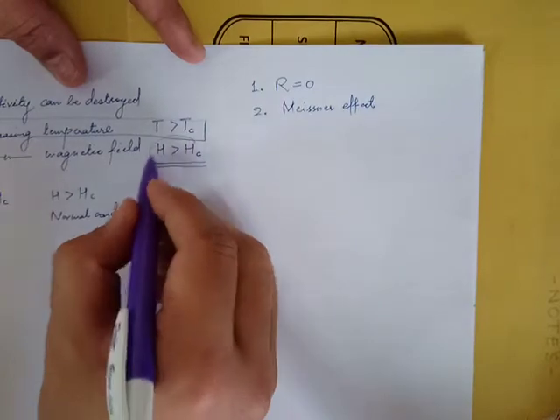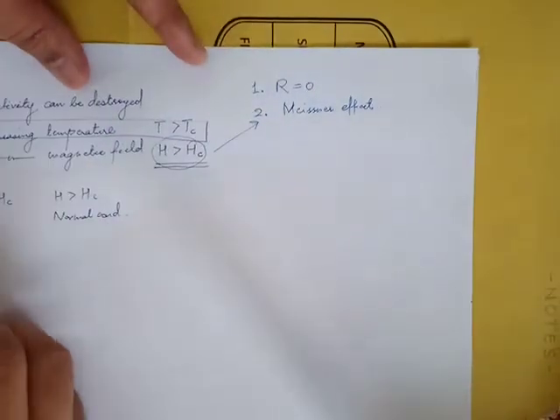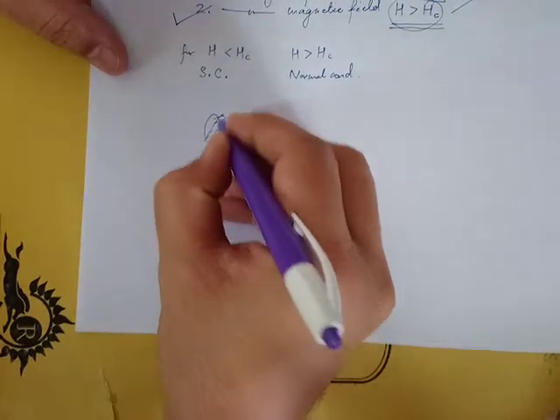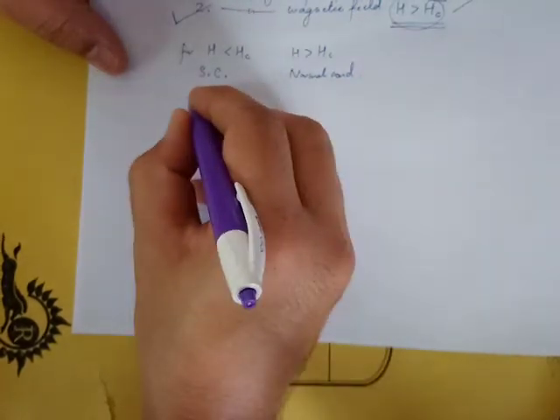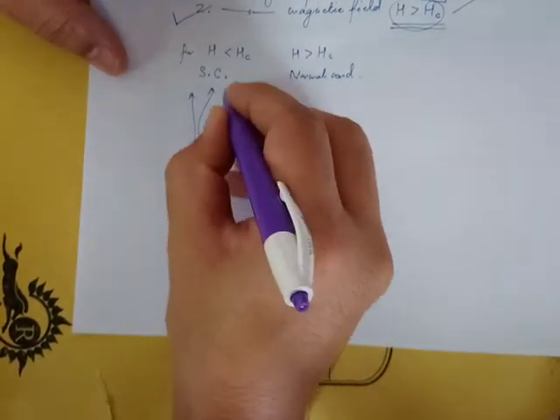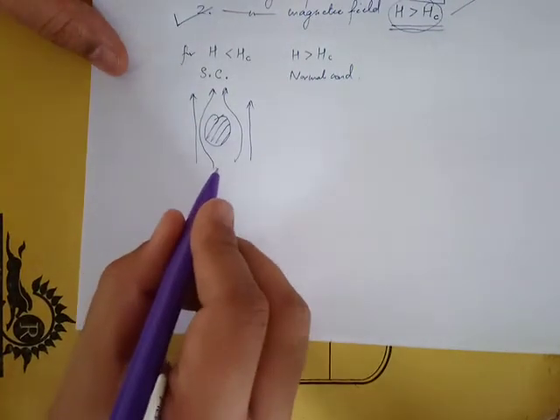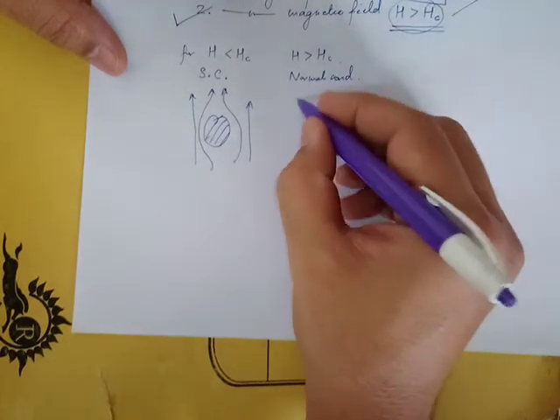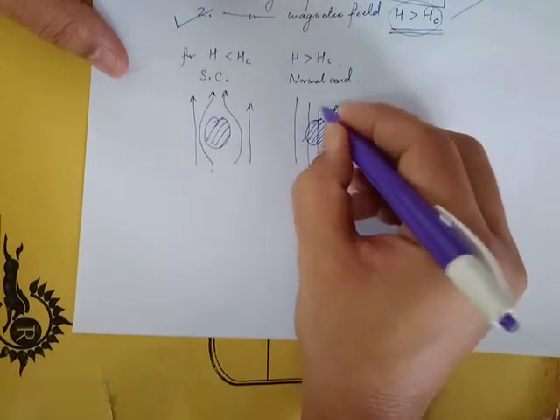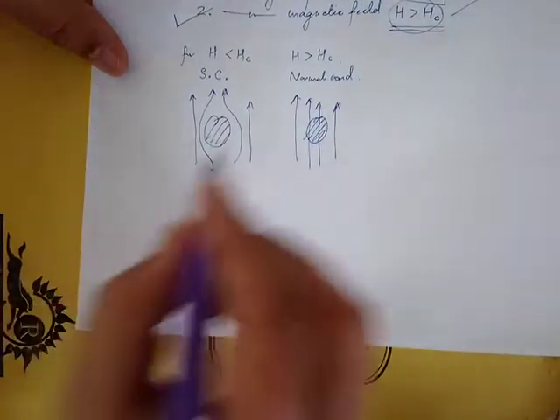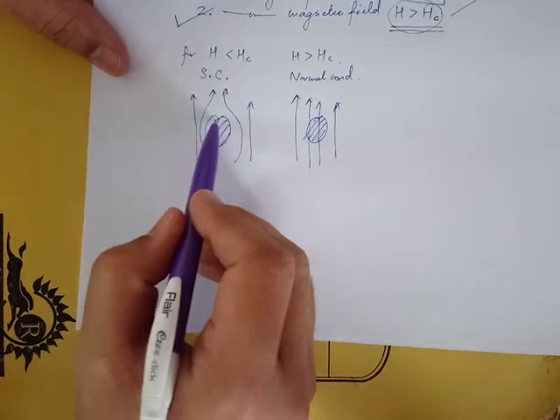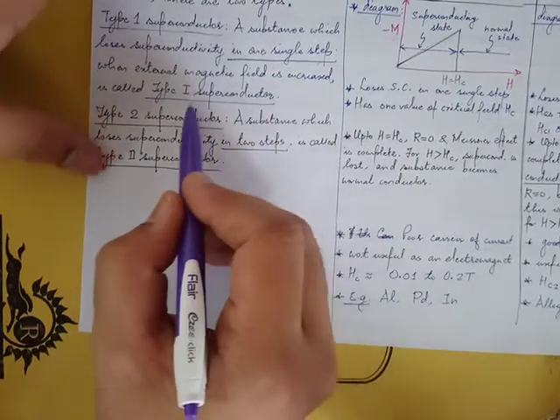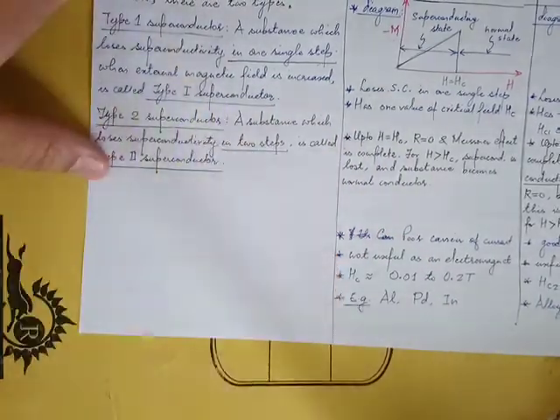When we are talking of magnetic field, we are talking of Meissner effect. So for H less than Hc, the superconductor shows Meissner effect, that is the magnetic field is expelled. This is our superconductor. Now for H greater than Hc, Meissner effect is not shown. So before Hc it is a superconductor, after Hc it is a normal conductor. This type of conductor is called type 1 superconductor.